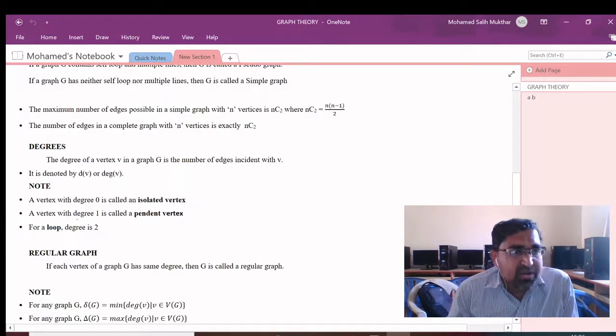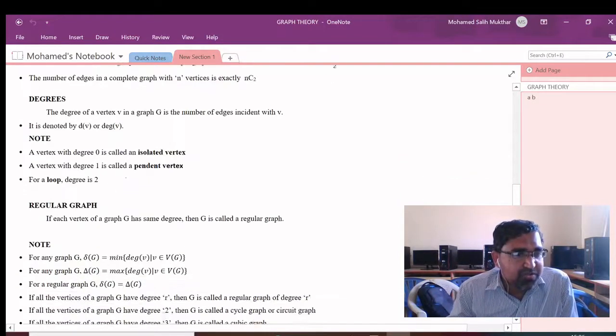Very important, a vertex with degree 0 is called an isolated vertex. A vertex with degree 1 is called a pendant vertex. And for a loop, I already told you the degree is 2.